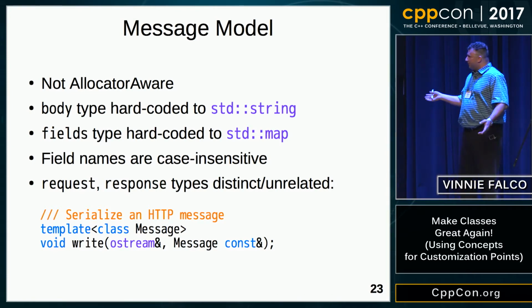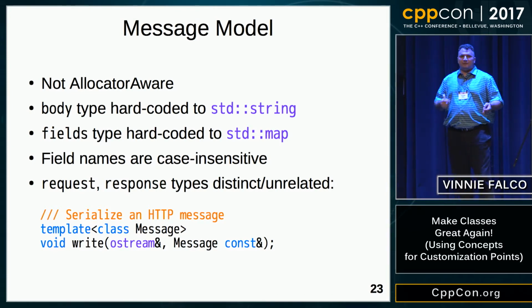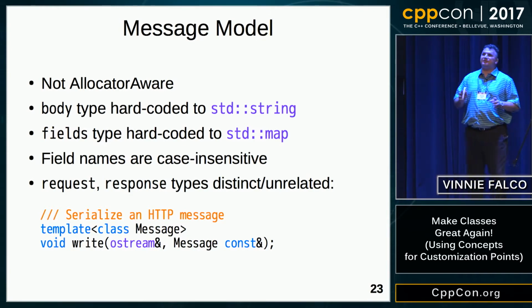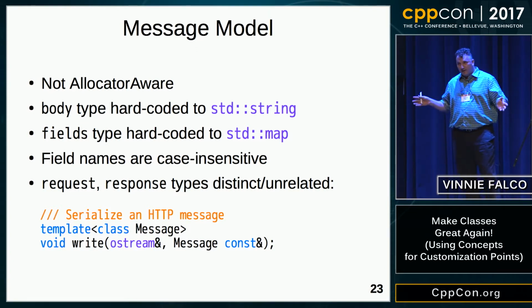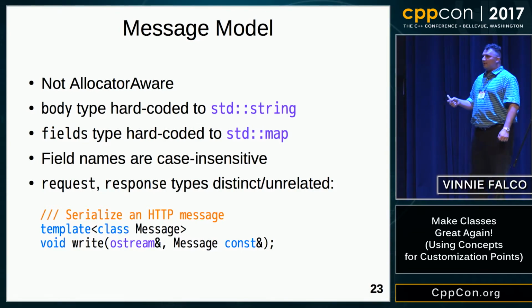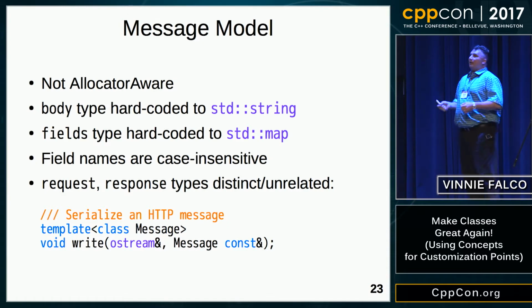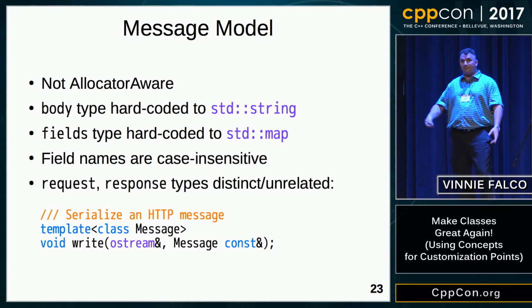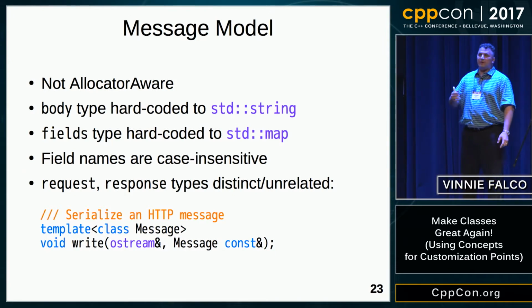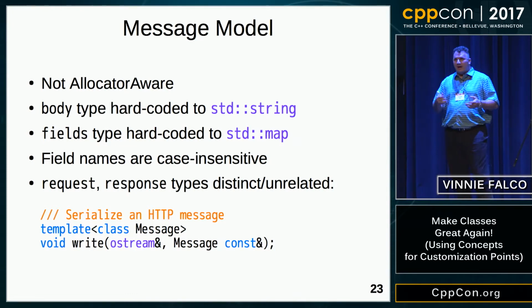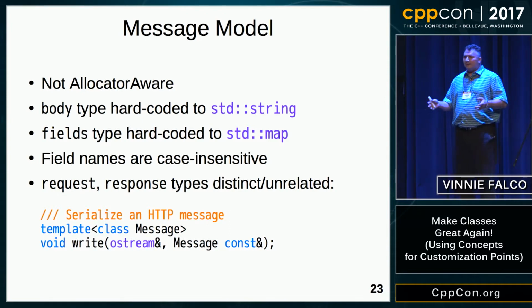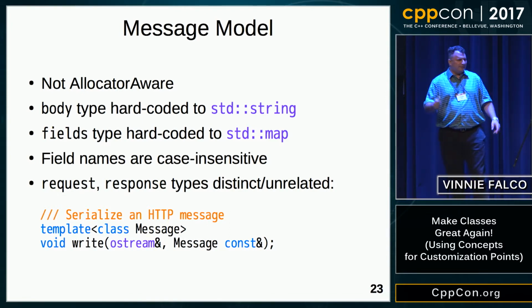Finally, the request and response types that we saw, they're distinct. There's no relationship between those types. So, if we want to create a single function that is capable of serializing a message, such as this function called write, we have to make the parameter for the message a template type. So this signature will allow us to accept a request. It will allow us to accept a response. But it will also allow us to accept things that are not requests or responses, like a foo, or worse, an int. So the user can try to call that function. The compiler will be very happy to match it in the signature, but then it will probably get a compiler error, and a very long one at that, and it's not going to do the thing that we want to do. So that's not very exciting.